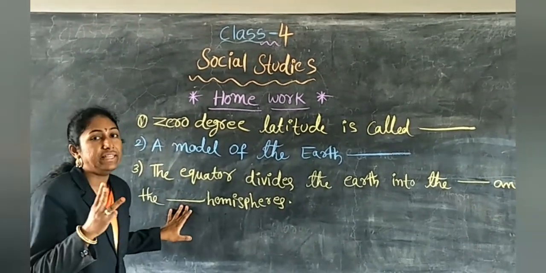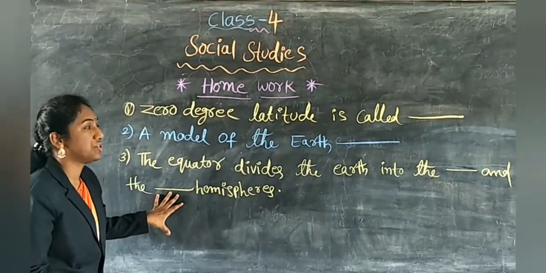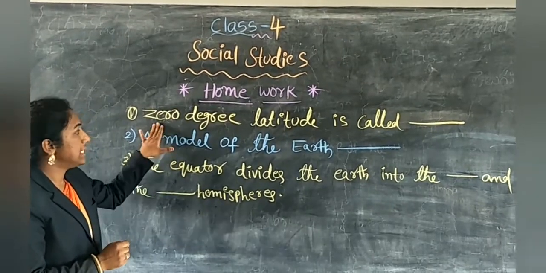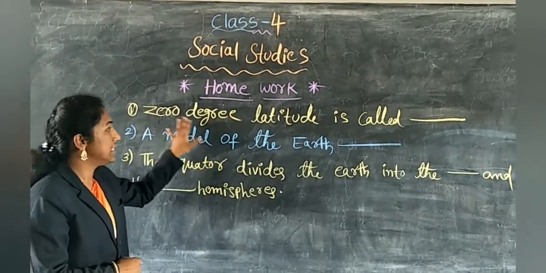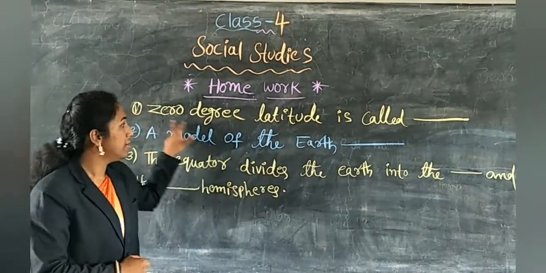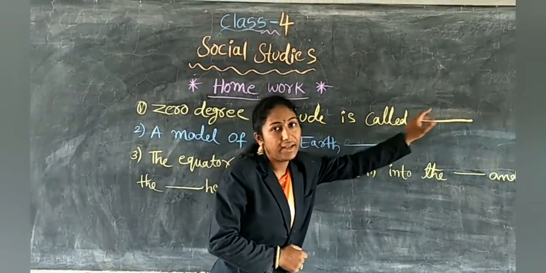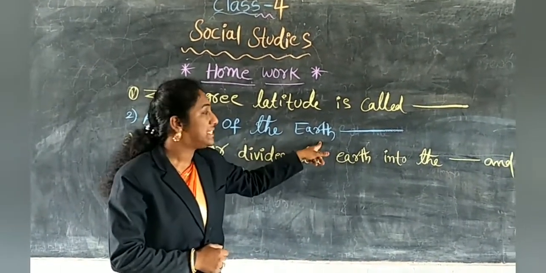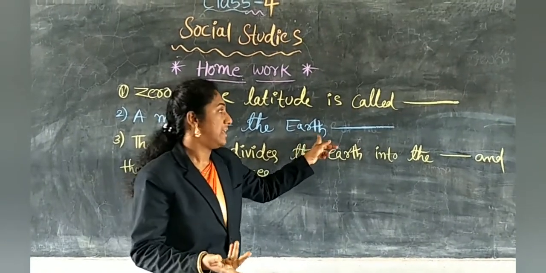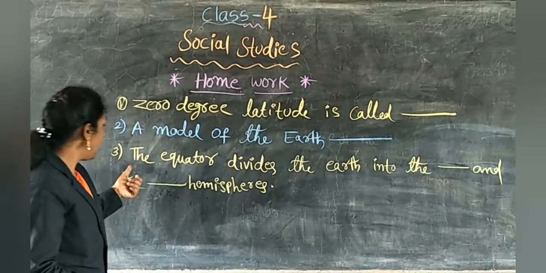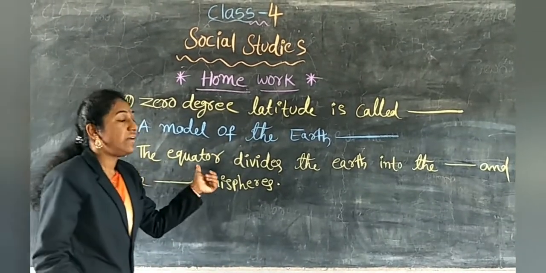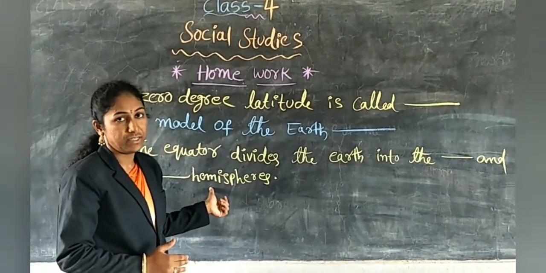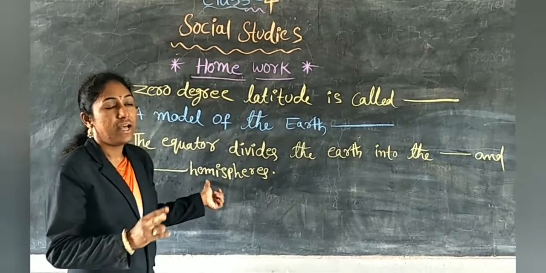This is your homework. There are 3 fill in the blanks, children. These 3 questions you have to write in your notebook. What is the first question? 0 degree latitude is called what? You have to write the answer here. Next question. A model of the earth. What is the model of the earth? Earth. That one you have to write there. Next one. The equator divides the earth into the dash and dash hemispheres. Okay now, we have 2 hemispheres. Write the answers here.